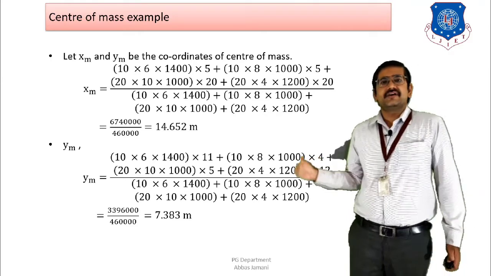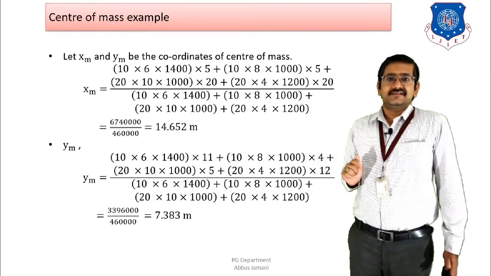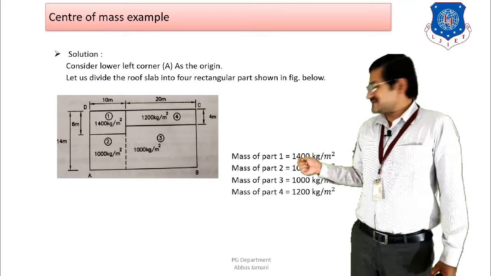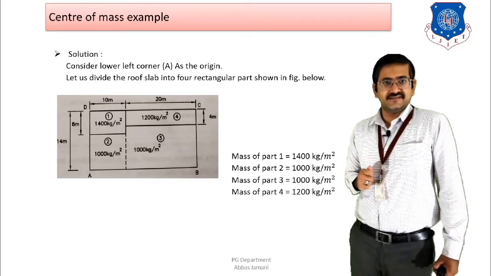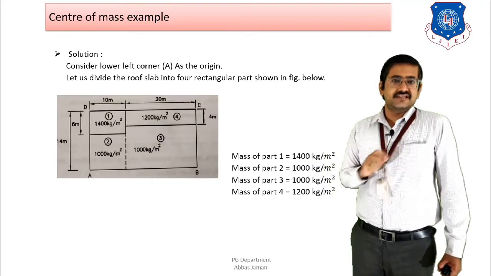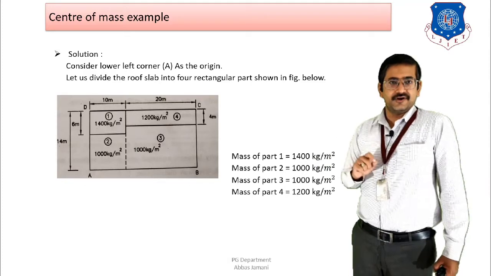Similarly, if I look at the y coordinate, that is in the y direction, then again the same thing applies. If I look at the first part, I can see that 1400 kg per meter square is the value, right? So 1400 into 10 into 6 will remain as it is, and I have to consider the y coordinate from the point of origin, right?